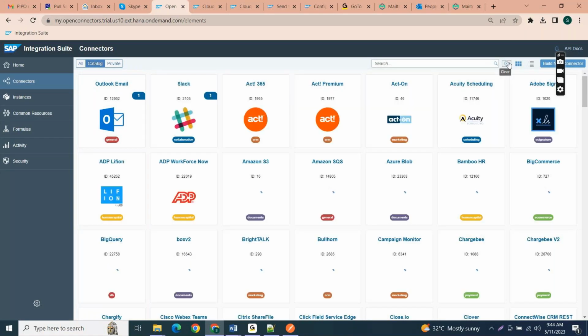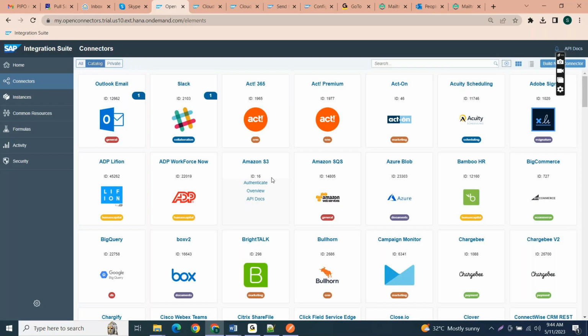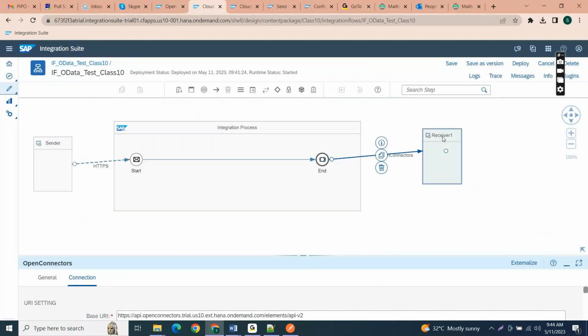See, these are all APIs: API doc, API doc, API doc. All are APIs for the third party system, pre-built API connectivity provided by Open Connectors. Anyway, I will briefly introduce it in tomorrow's session. You can go through this video again, and based on that you will get a clear idea.